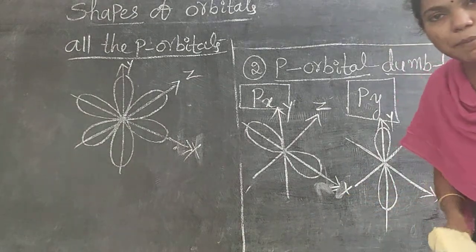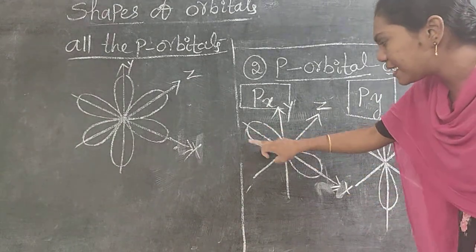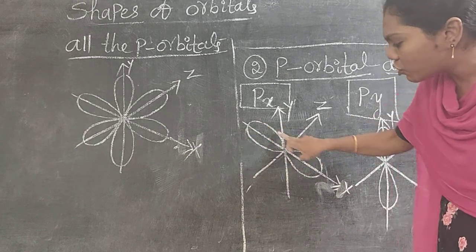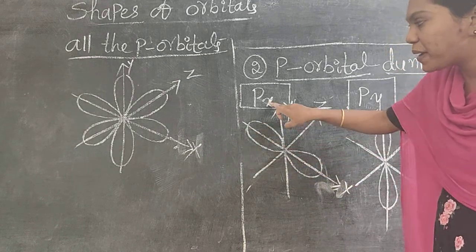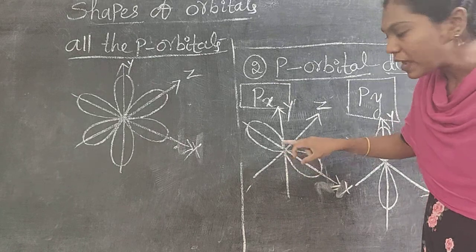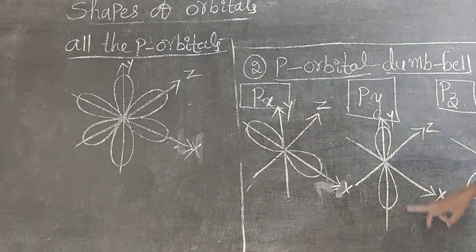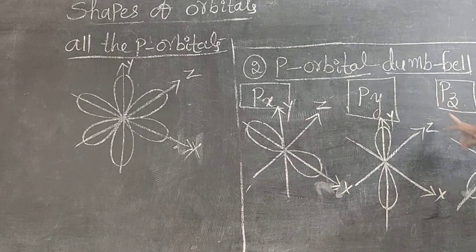So simply remember, on the x axis the dumbbell shape is nothing but px. The 8-shaped curve you have to remember first: if it is on the x axis, that is px. If the dumbbell-shaped curve is formed on the y axis, that is py. If the dumbbell-shaped curve is formed on the z axis, that is pz.